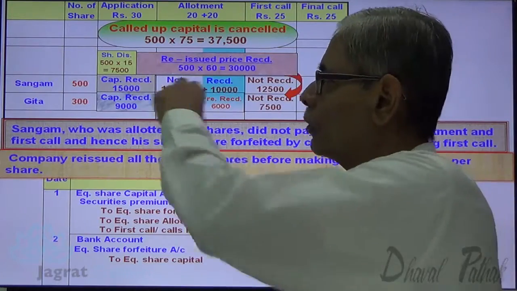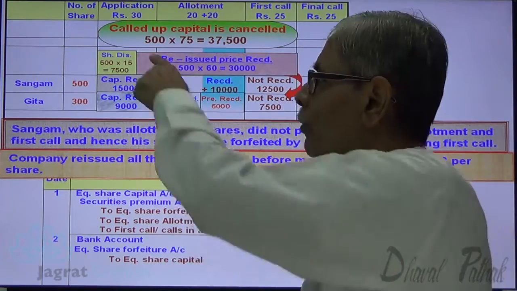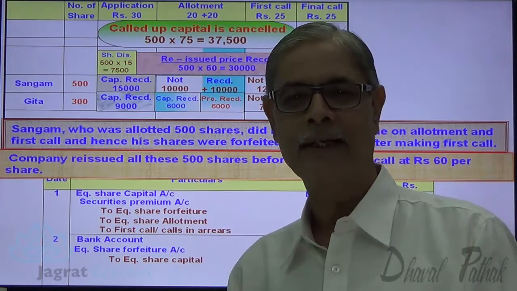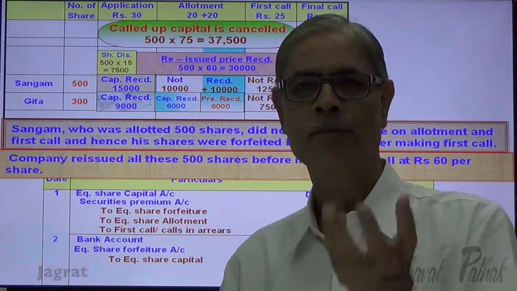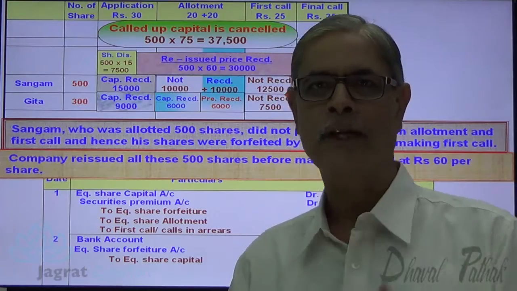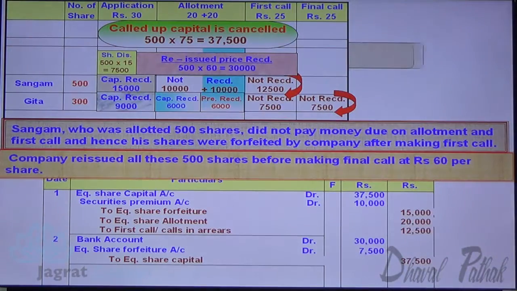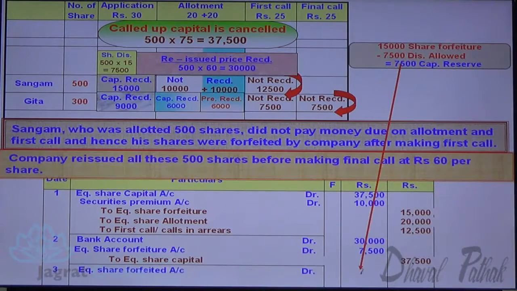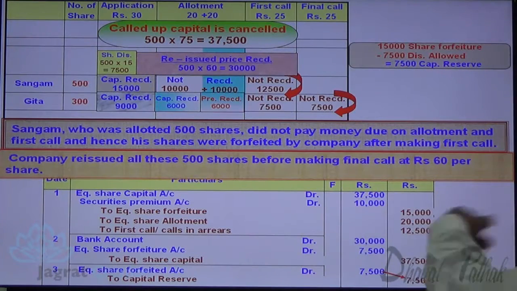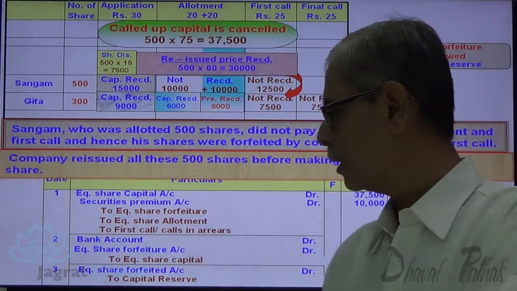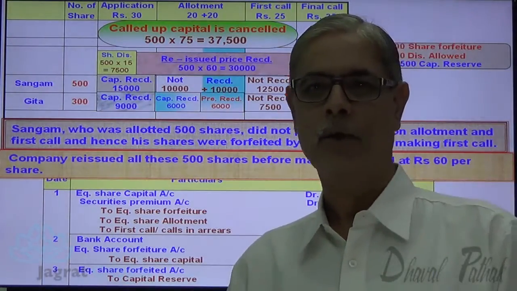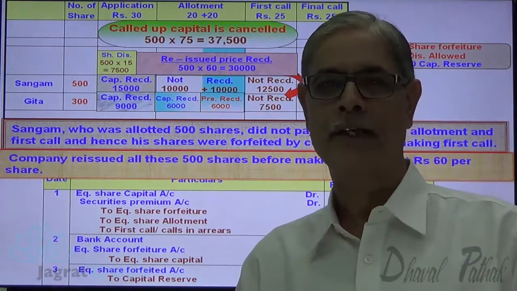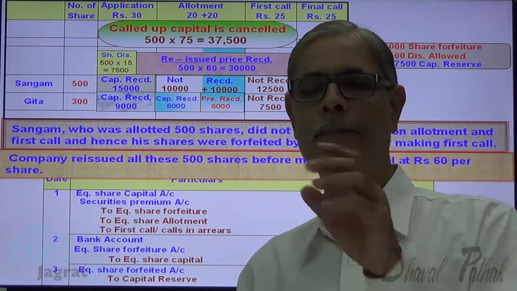Now, what was my forfeiture income? 15,000. What is my reissue discount? 7,500. That gets deducted from 15,000. I get the balance to be transferred to capital reserve. This is the share forfeiture income, reissue discount, transfer to capital reserve. So share forfeiture account debit, to capital reserve account credit 7,500. This is how the transfer to capital reserve entry gets recorded. After writing this forfeiture and reissue entry for Sangam, let me start with Geeta.